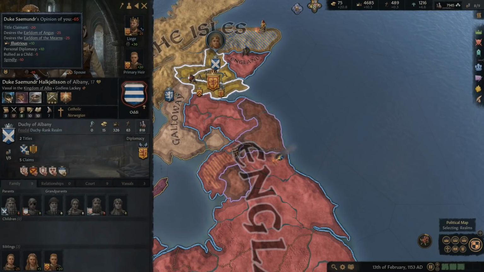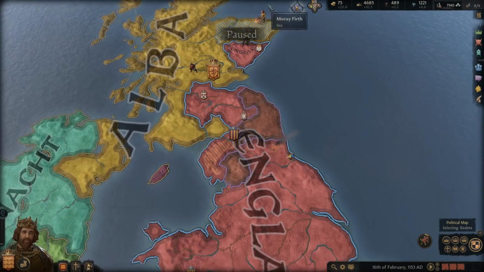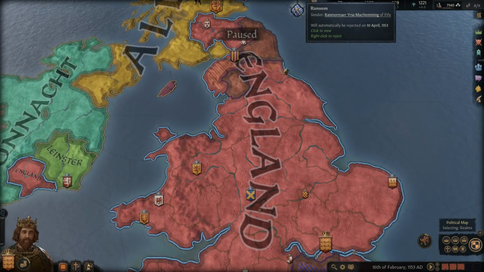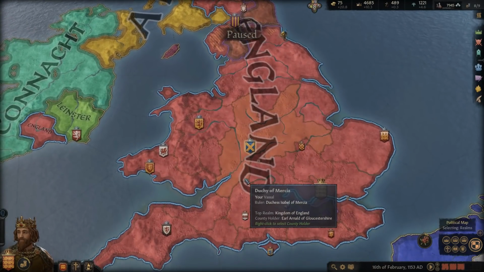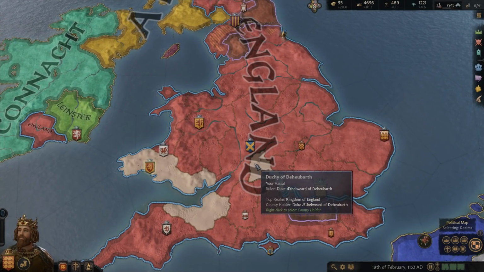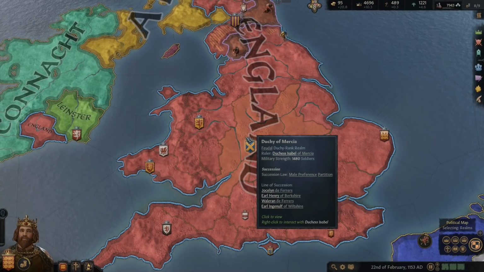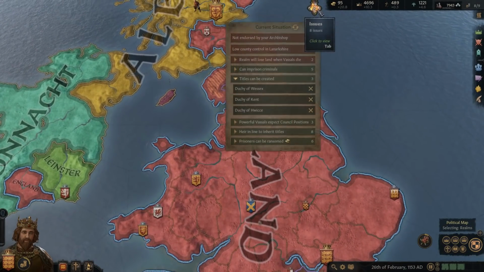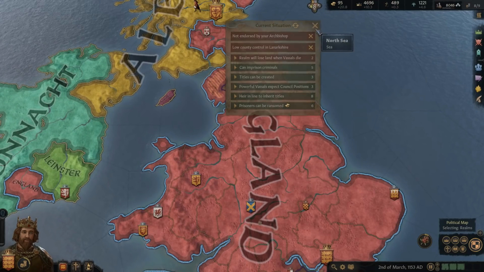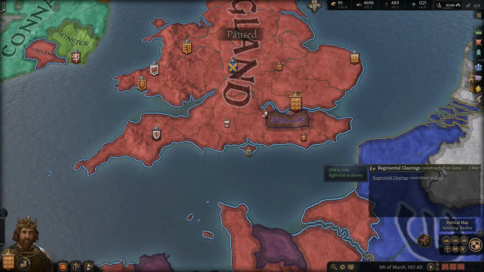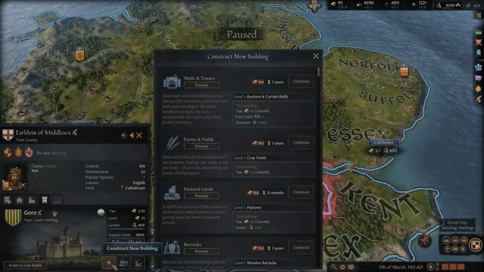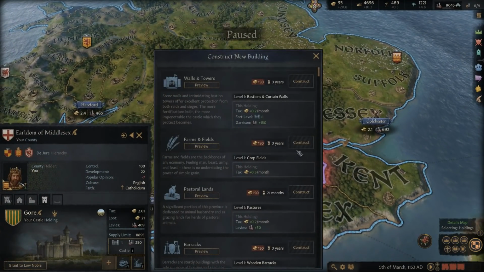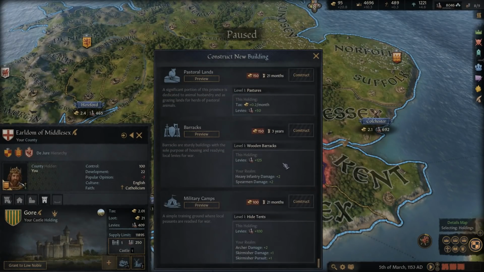And that's because we do have several earldoms that he wants. We got a ransom offer, 132 gold here. We'll decline that. We'll just let it sit, because I think 166 is the max that we can get there. So we'll just wait, be patient. We need the money, guys. We need a lot of money. And we did finish the construction up there. Excellent. So we can do one more here. So let's go ahead and take a look and see what we want to get here next. Oh yeah, that's right.